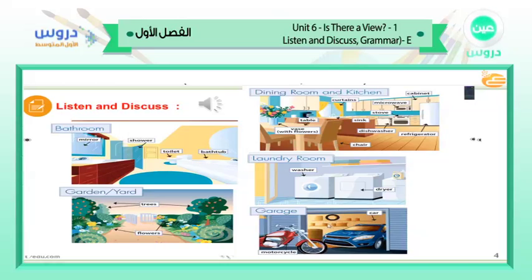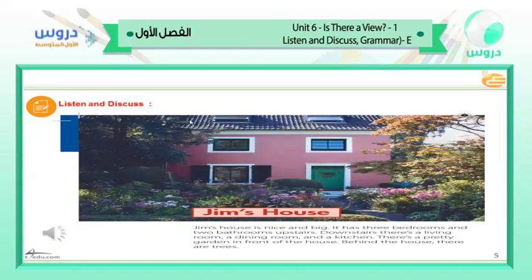Car. Well, gentlemen, we talked about these parts of houses and we saw different rooms. We talked about the items in them. I hope you jotted down any words about this. Now we will move to the other slide, which is talking about James' house. I want you to listen to this short passage, this listening activity, and to introduce many words and many questions about James' house. Okay, are you ready to listen?